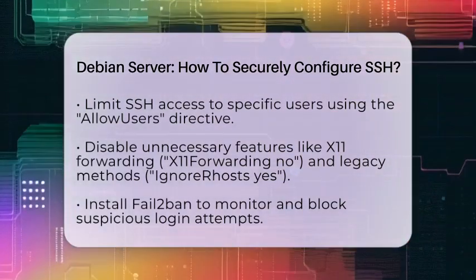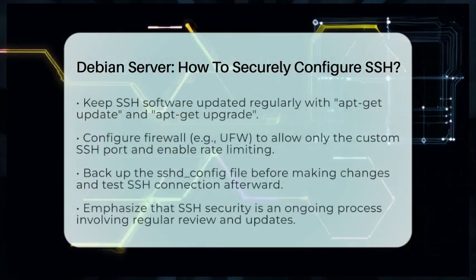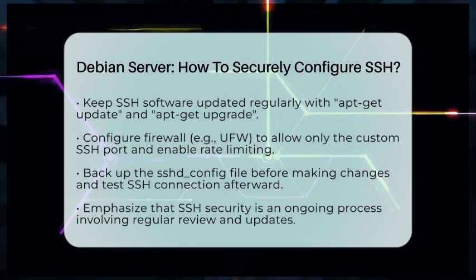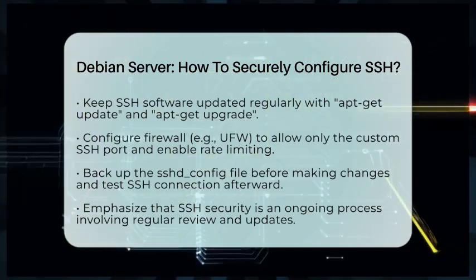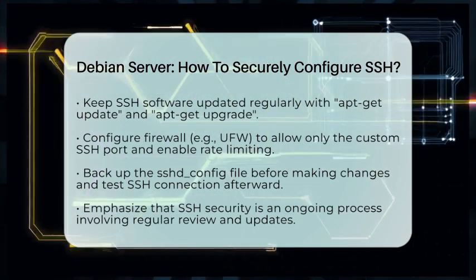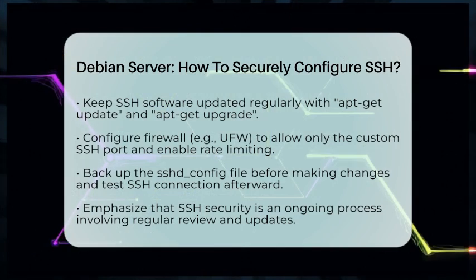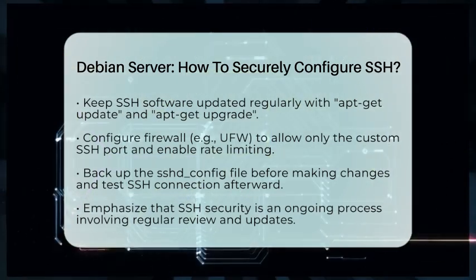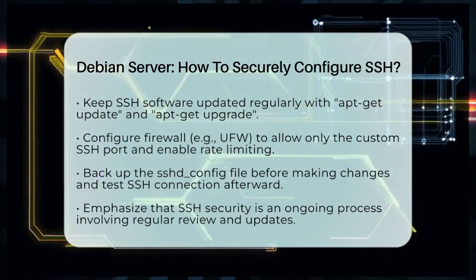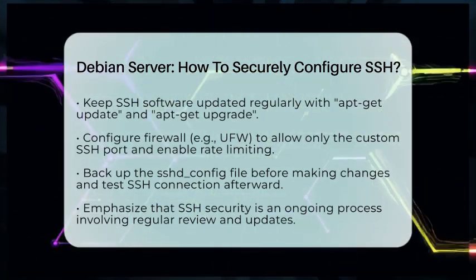Configure your firewall, such as UFW, to only allow connections on your custom SSH port. Use ufw allow 22000/tcp and enable rate limiting with ufw limit 22000/tcp to prevent brute force attacks. Before making any changes, back up your sshd_config file. After editing, test your SSH connection in a separate terminal to avoid locking yourself out.